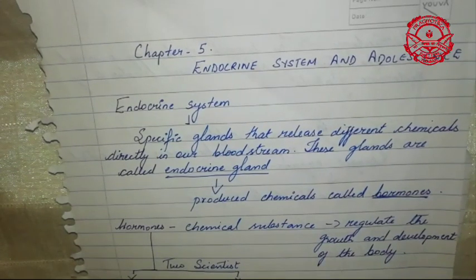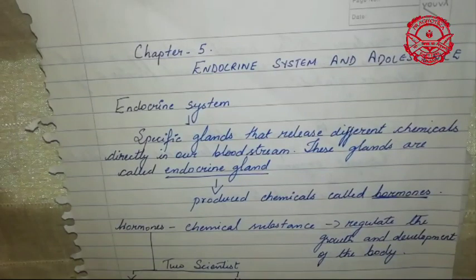We know our body has different types of systems, like your circulatory system, your respiratory system and your nervous system. These systems perform specific functions in our body. They also include different types of organs.